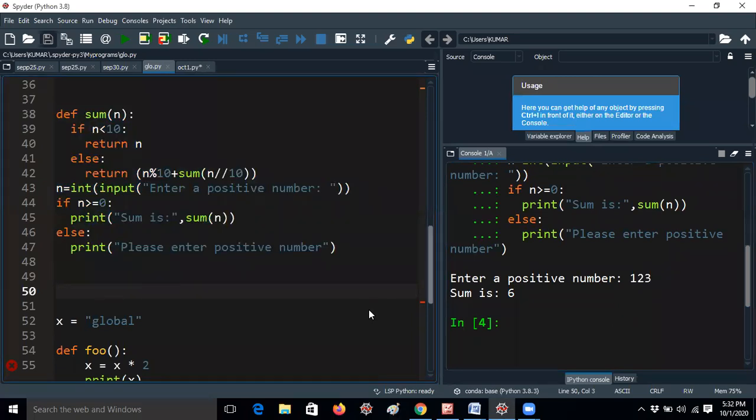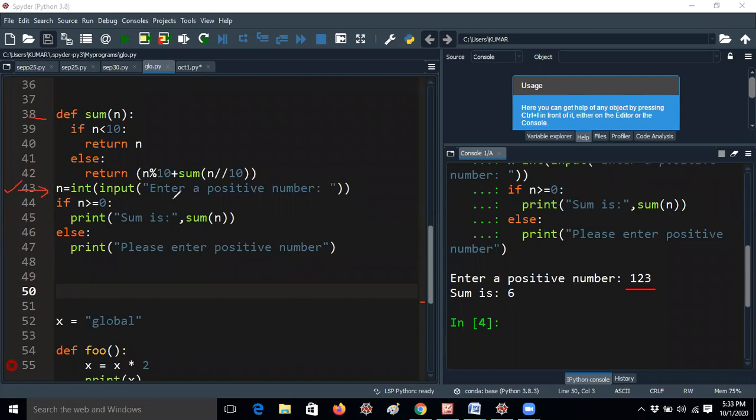I will execute the program, and first of all I would like to trace the program. First of all, the program execution always starts from line 43, because def is a function body, the function definition. So of course it will start from this line onwards. n equal to int of enter a positive number. So I am giving 123.